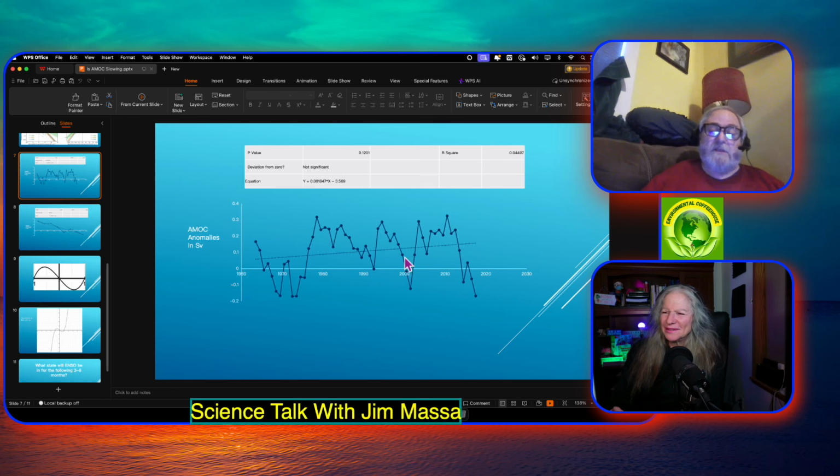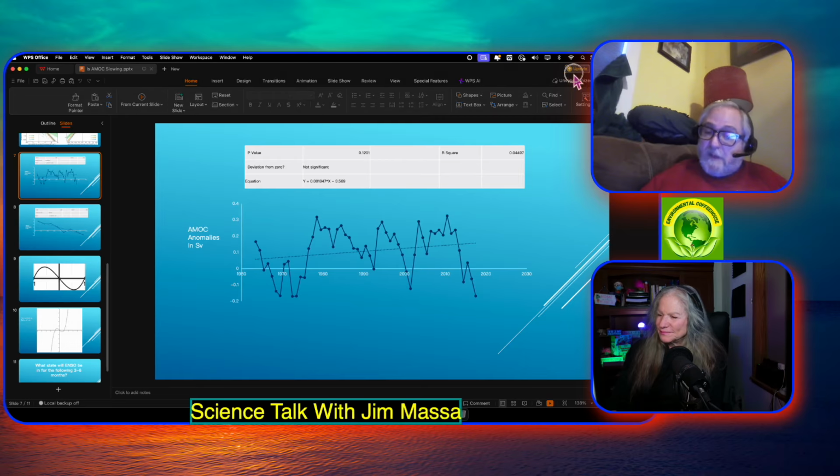That sounds like a cycle. But okay, what happens at the very last data point here? Does this continue downwards, or will it go back up? We don't know. If it does go back up, then an argument might be made that maybe this whole thing is cyclical. We don't know. We would have to apply the analytical techniques to do that.